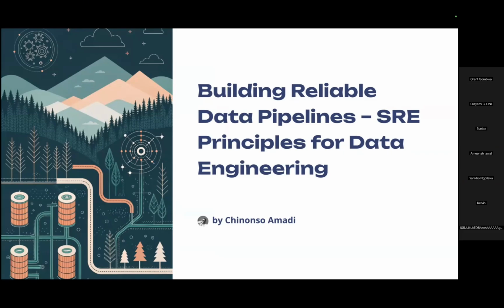I'm excited to talk to you all today about a very important topic in the world of data, which is building reliable data pipelines using SRE principles for data engineering. As we all know, the world we live in today is governed by data. Data is everything. It powers the apps that we use, the recommendation engines we see today, and the business decisions that organizations make.